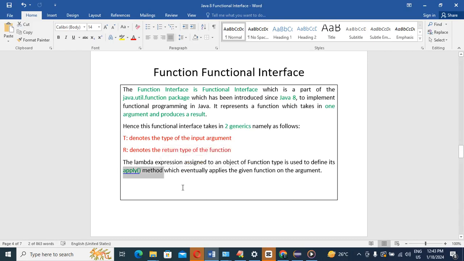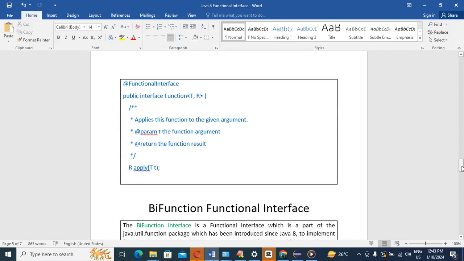We know very well what a functional interface is: we will have only one abstract method. That method name is apply, and we are going to provide the implementation for that apply method, right guys? Once we open the code base, I will show you how it works internally. Function is a functional interface, and inside it there is one method, named apply. It expects one argument and one return type. The same thing is mentioned here: this is the function argument, and this is the return type.